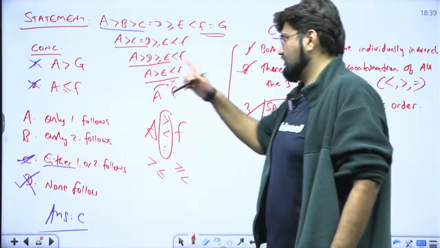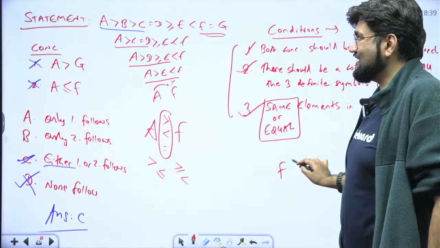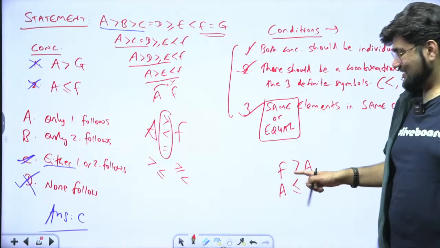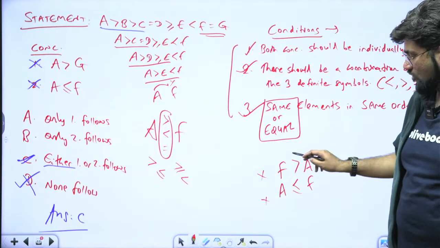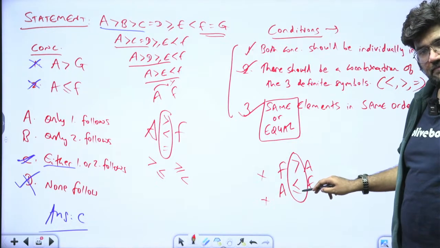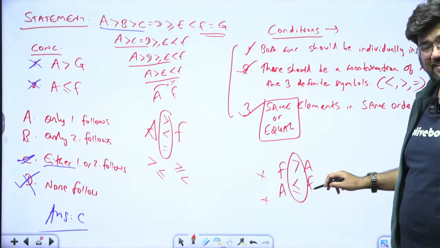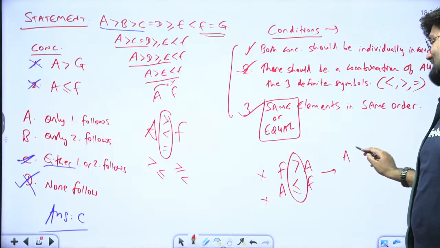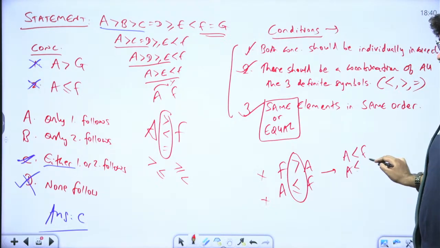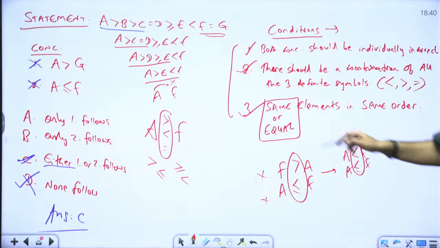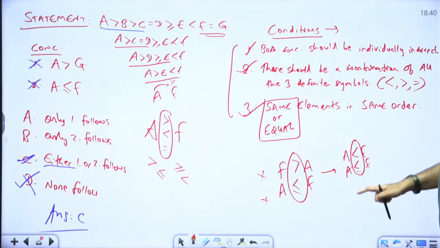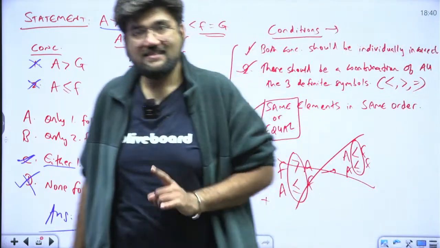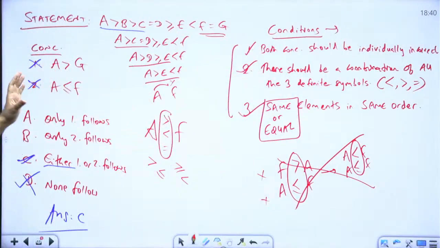Understand? Okay. The first one I write F is greater than A. Now I write A less than equal to. So you will say, sir, both of them are incorrect. The combination of three signs: greater, less and equal. Yes, same elements F, A. But the order is different. So practically A is less than F, and A is less than equal to F. So technically it is not the combination of the three signs. This is less, less and equal. So this whole thing is incorrect. Hence order matters. Be careful that the order is same.